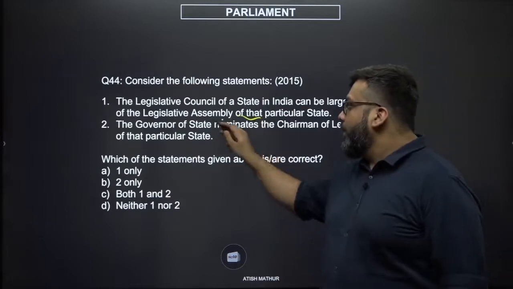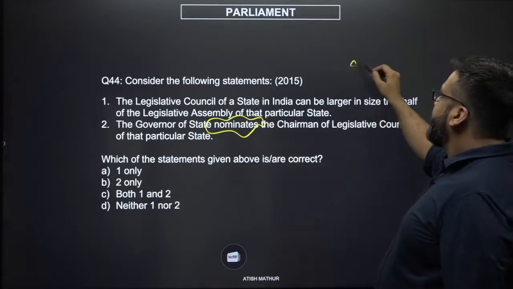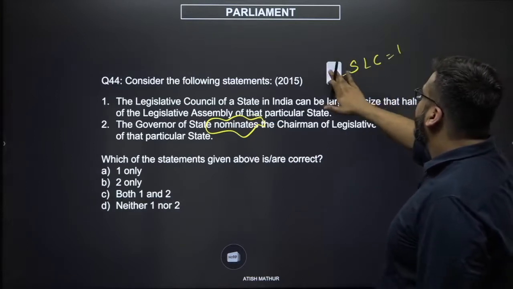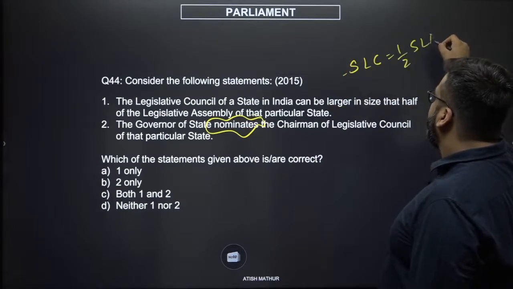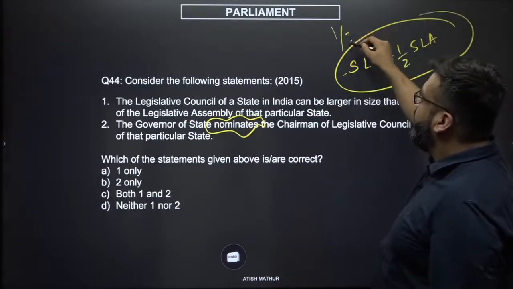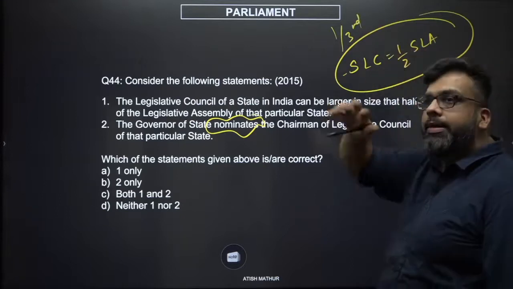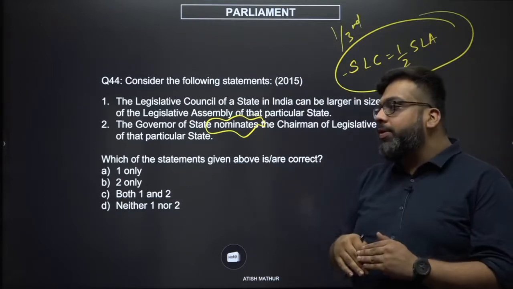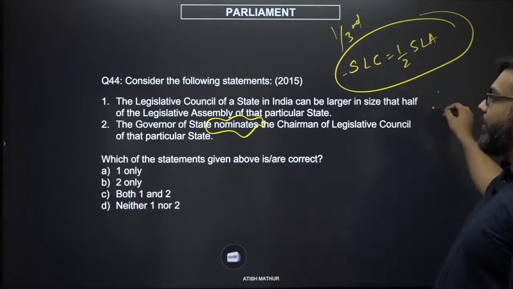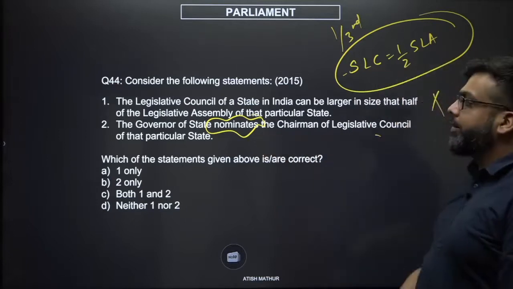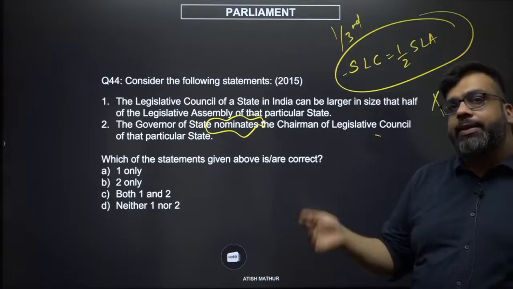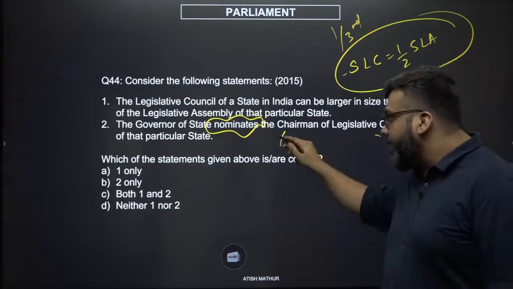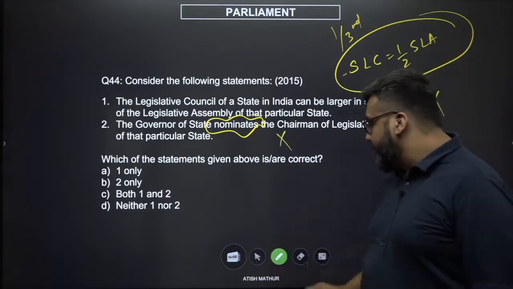All right. Nominates, and what you're saying here is state legislative councils can be half the size of the state legislative assembly. We know that they can't be more than 1/3, because this half arrangement makes sense for Lok Sabha and Rajya Sabha. This is how the second houses of the states are also lower in quantity than the center. So the first is wrong. The governor nominates the chairperson. A nomination to the presiding officer of a house is democratically blasphemous. Cannot happen. Both of them are incorrect. The answer should be D.